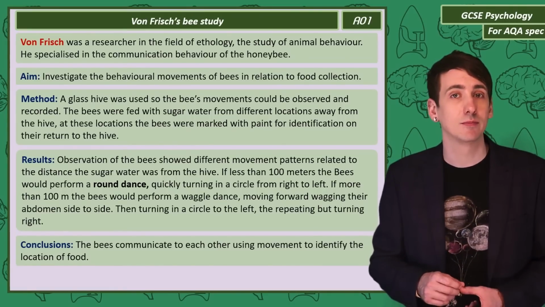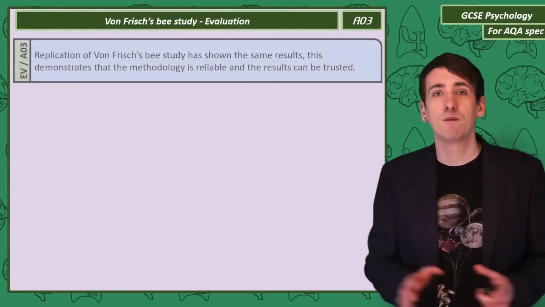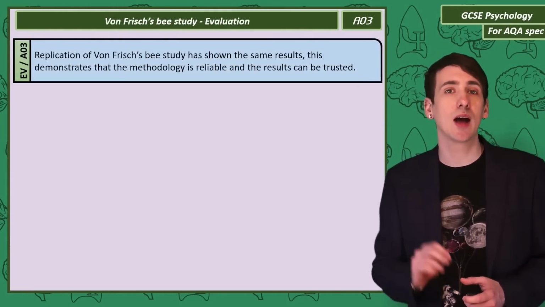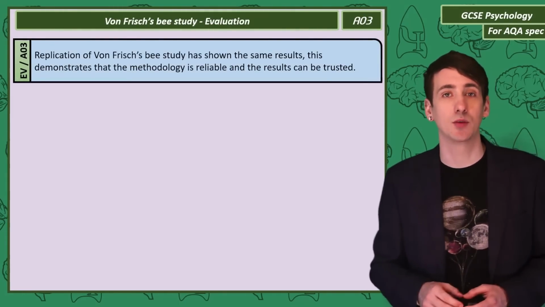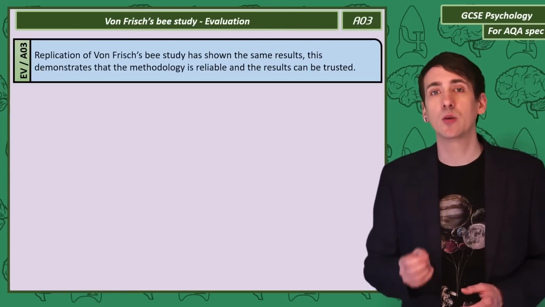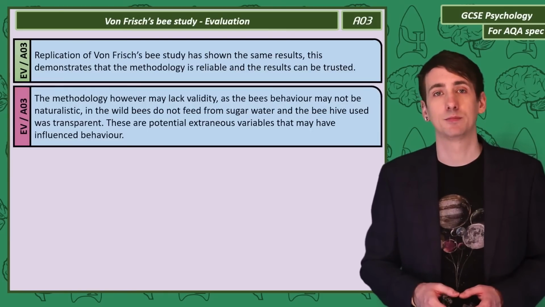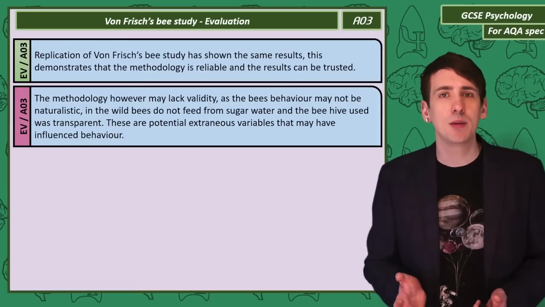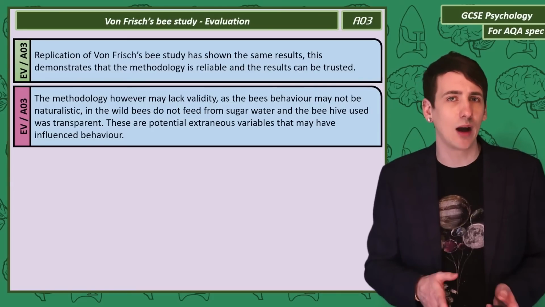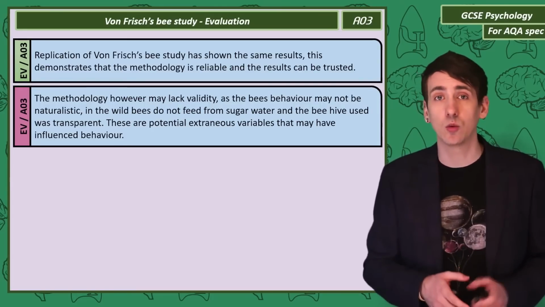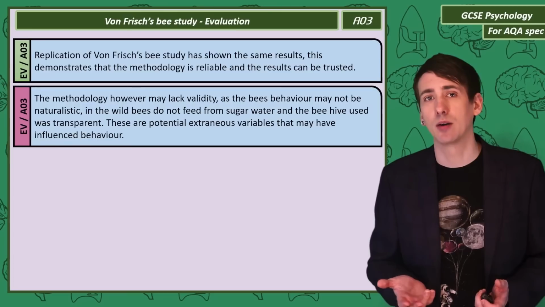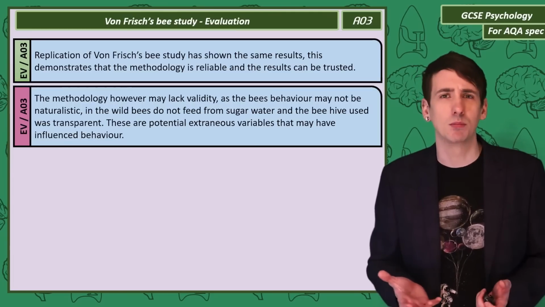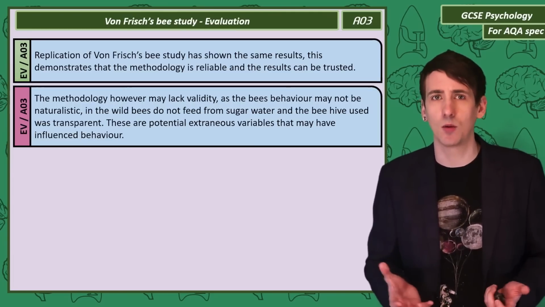On the basis of these results, he concluded that the bees communicate using movement to identify the location of food. So let's evaluate von Frisch's bee study. Firstly, and very positively, the bee study has been replicated a number of times, with the same results, showing we can trust the findings. We may criticize the study for lacking validity. The bees' behavior might not have been the same as wild bees that feed from flowers, not sugar water, and the beehive is transparent, which might be a problem, but it's not like the bees know we're watching.